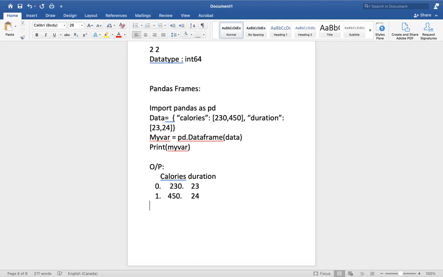Okay, so what we should do here is the CSV file. So here what we'll do is the same thing. We'll use import pandas as pd.